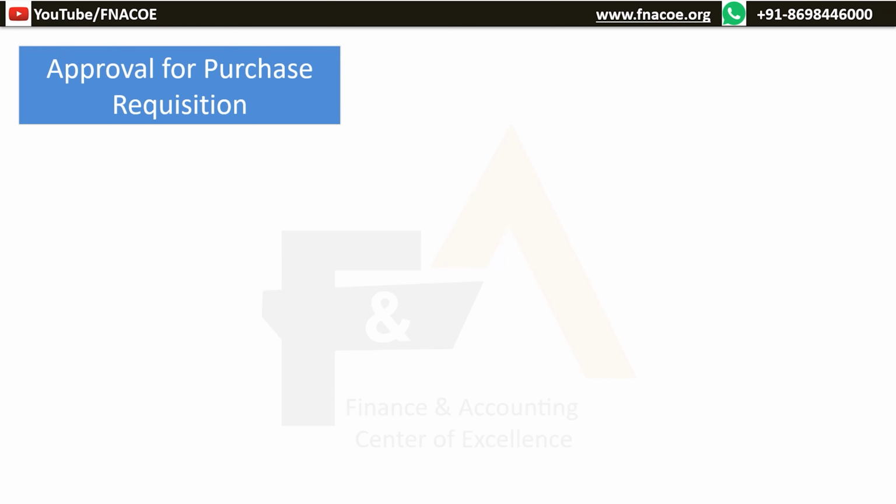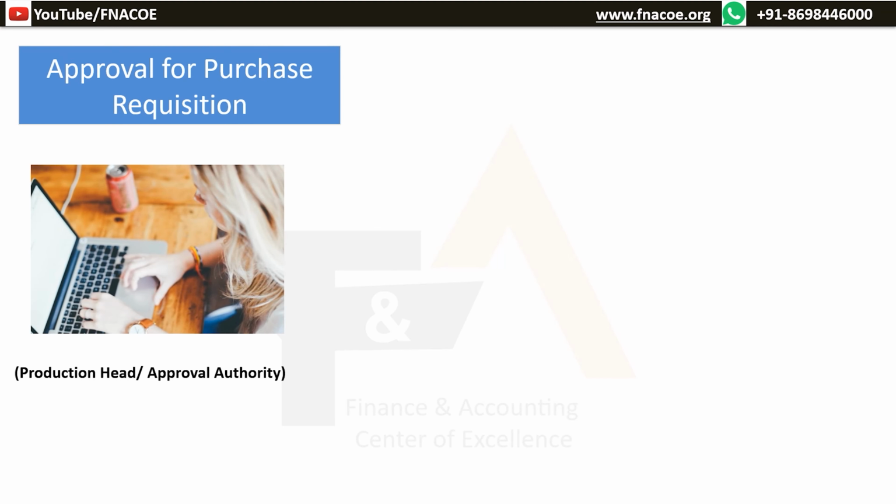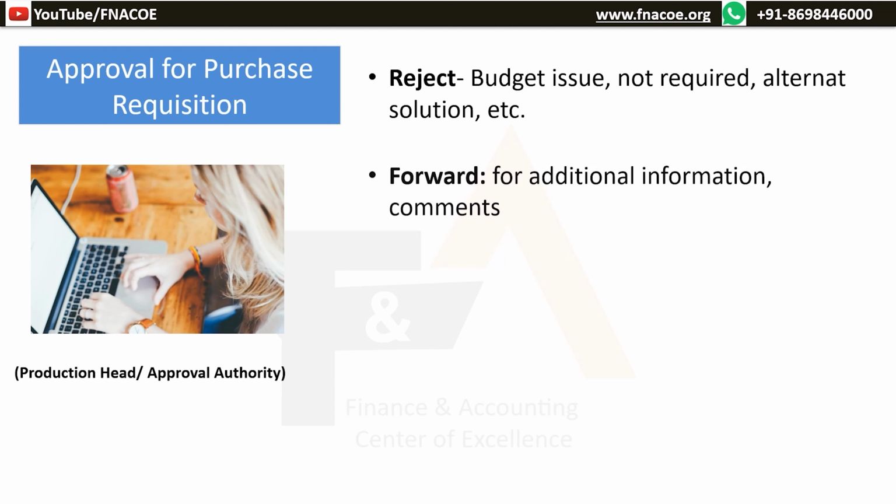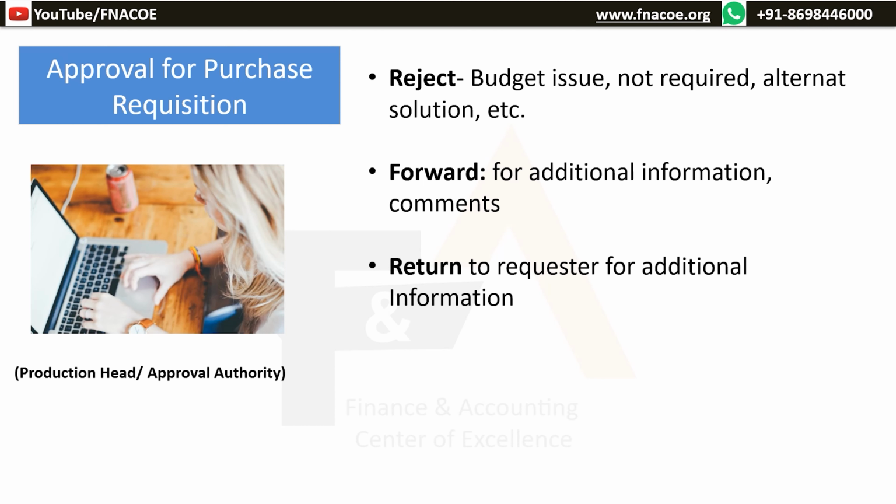Now the next stage is approval of purchase requisition. The approval authority gets the request notification on a system. As an approval authority, she will check the details. She has authority to approve. She has authority to reject due to cost or other issues, forward to another person for individual information, comments, etc. Return to the requester for additional information, or just approve the requisition and that goes for the next level.